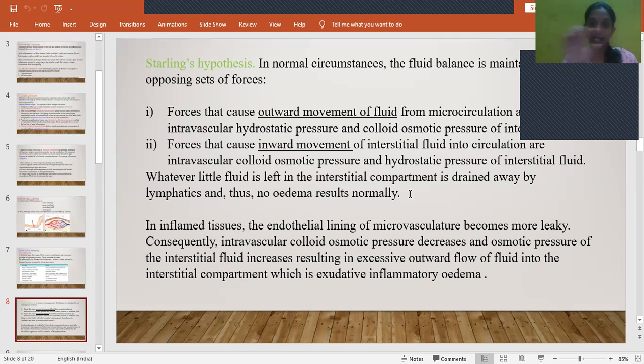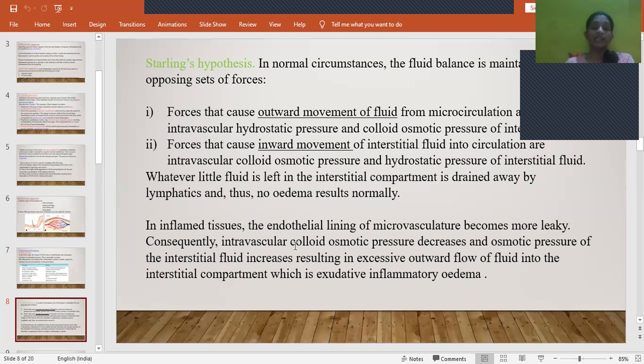The endothelial lining, which is the lining of the blood vessel, becomes more leaky. Why does it become leaky? When the leukocytes move to the margins, they react with this endothelial layer and cause a hole. In this way, they create a hole. Because of this, what will happen?